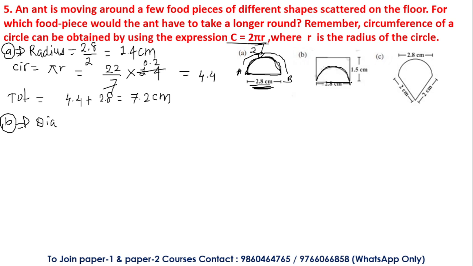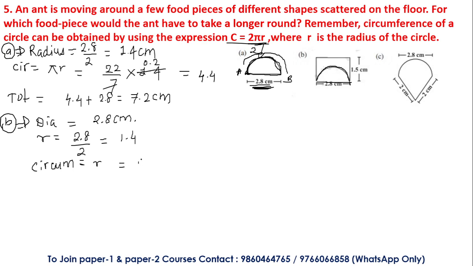For example, this is the center of the circle. The diameter of the circle is given to us, 2.8 centimeter. So the radius will be equal to diameter divided by 2, that is equal to 2.8 divided by 2. This will give me 1.4 centimeter. And the circumference of the circle, we are finding the circumference of the semicircle, right? So this will give me r over here.